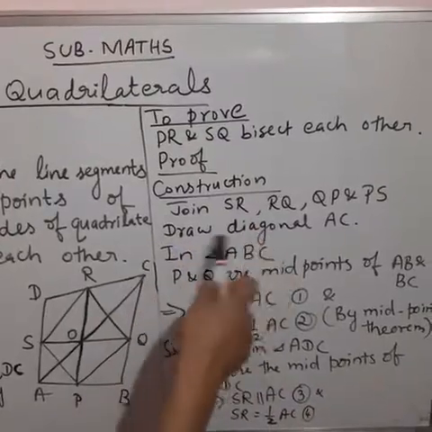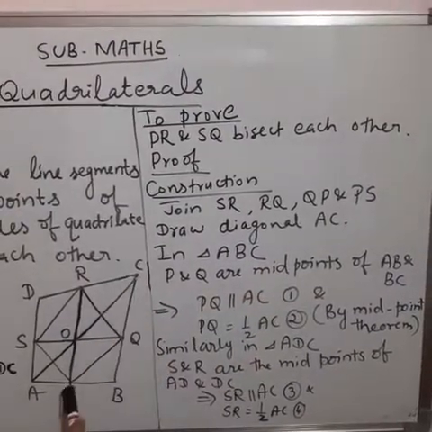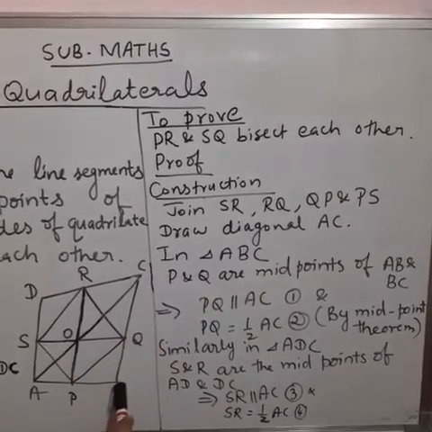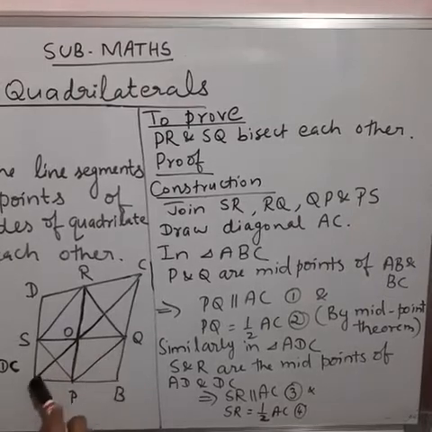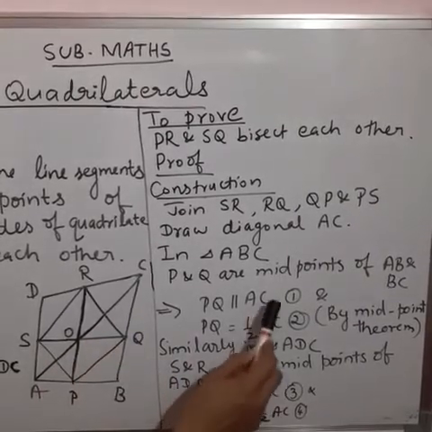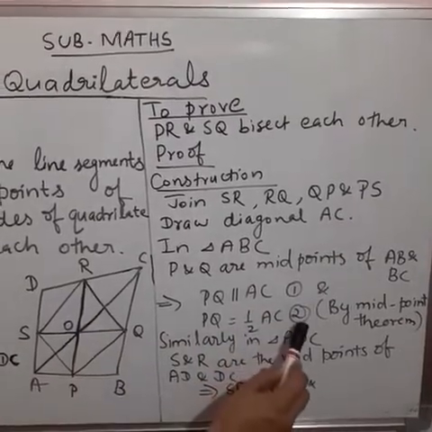So the construction I have written here. Now in triangle ABC, P and Q are the midpoints of sides AB and BC respectively. Therefore by the midpoint theorem we can write PQ parallel to AC, take it as equation 1, and PQ is equal to half of AC, as equation 2.